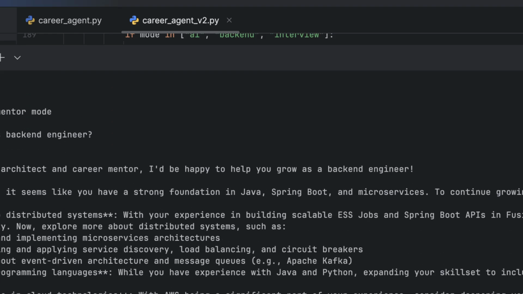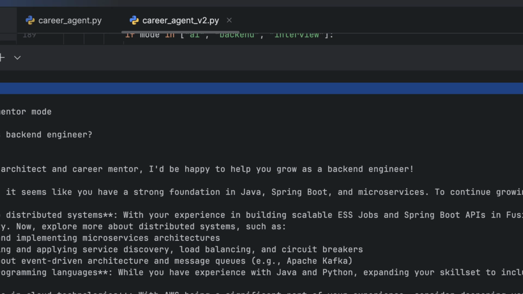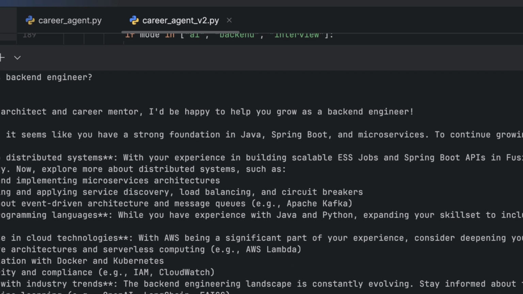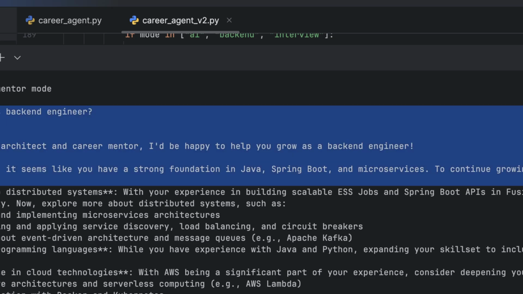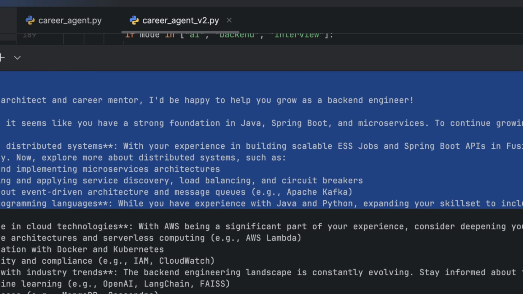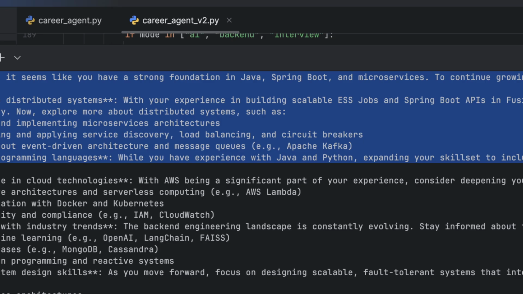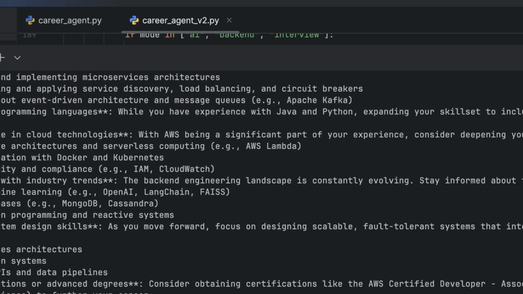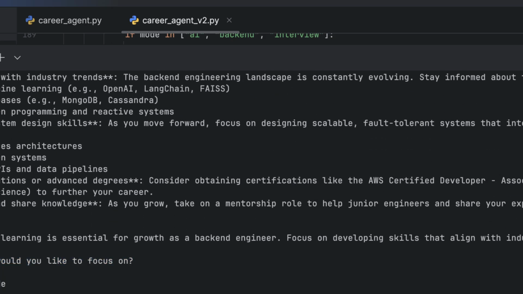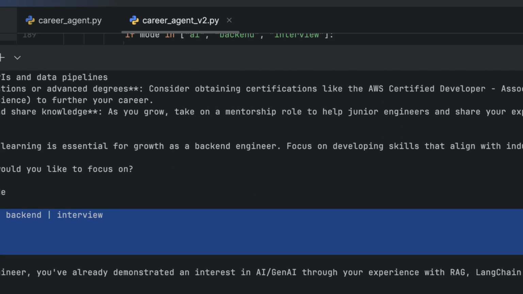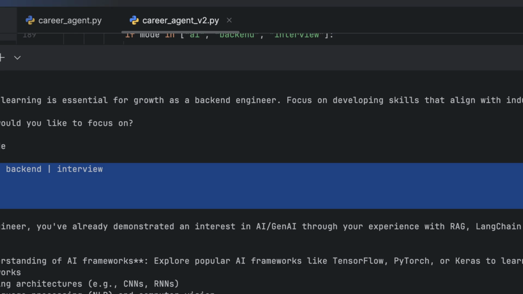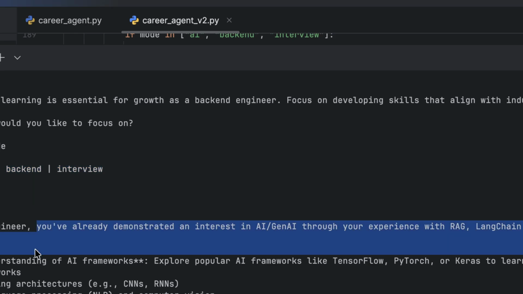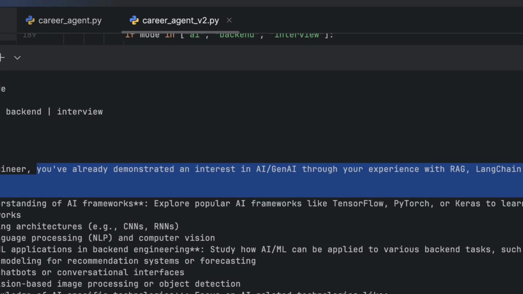Then I asked it to switch to backend mode and behave like a backend mentor and guide me on how my resume is. And it told me that it looked strong as a backend engineer. It had its own inputs on that, and then it asked me what other details I would like. I asked to switch it to AI mode, and it started behaving like an AI mentor, and showed that okay, you have a strong backend focus, but you don't have AI skills in it.